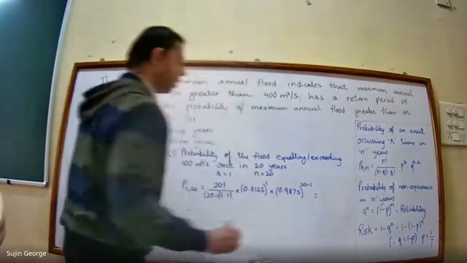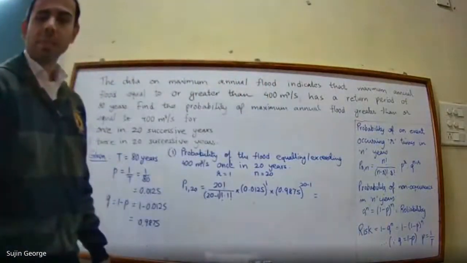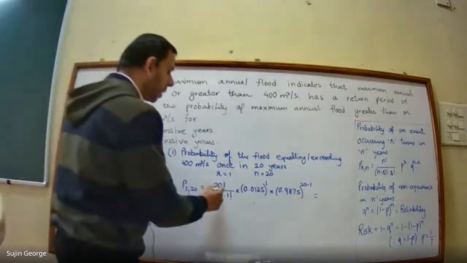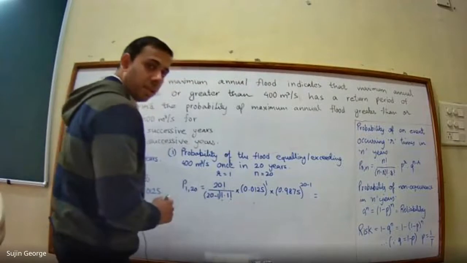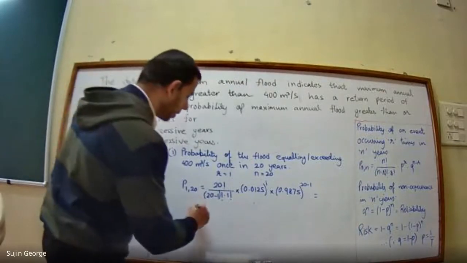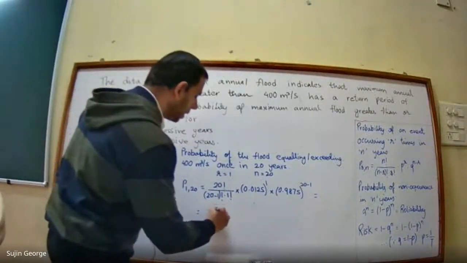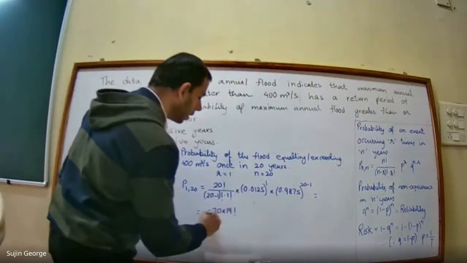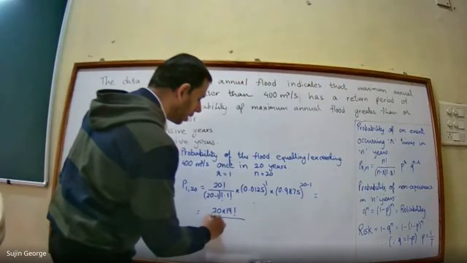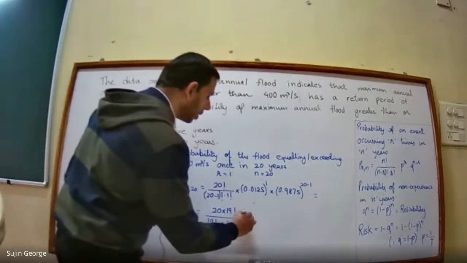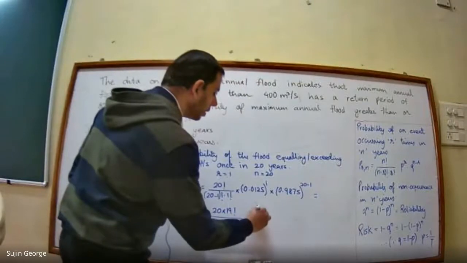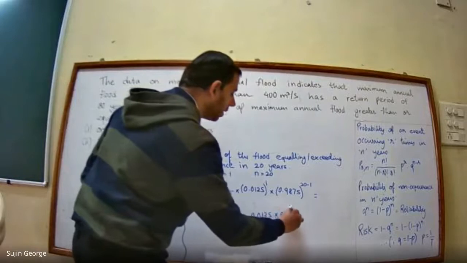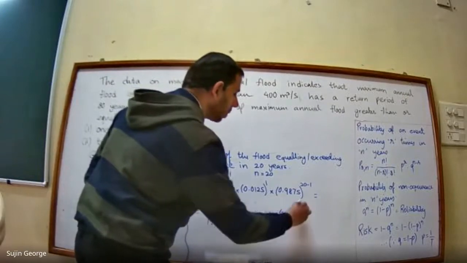So how much does this value come out to? Please calculate. This will become 20 factorial divided by 19 factorial into 19 factorial upon 19 factorial into 1 factorial into 0.0125 into 0.9875 raised to the power 19.